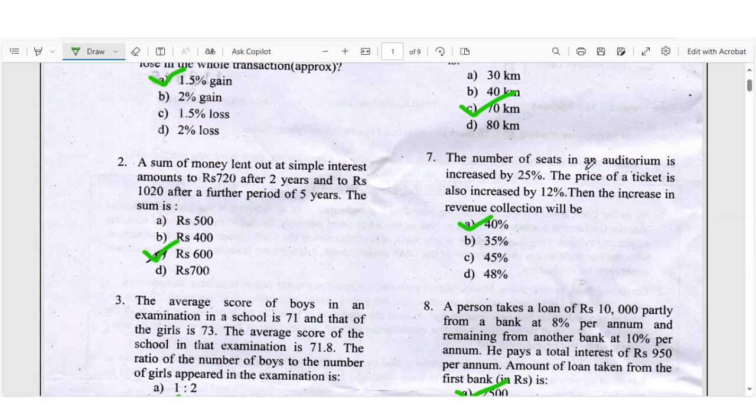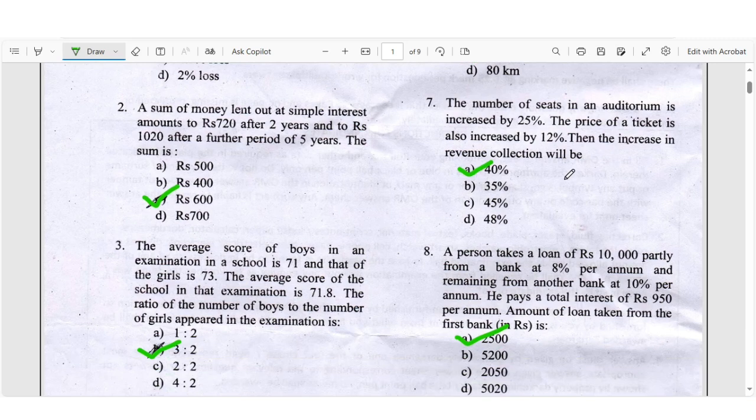Question number 7: The number of seats of an auditorium is increased by 25%. The price of the ticket is also increased by 12%. Then the increased revenue collection will be, right answer will be 40%.